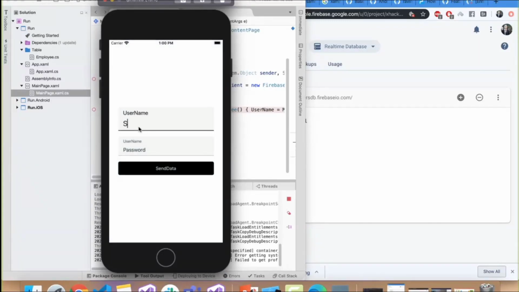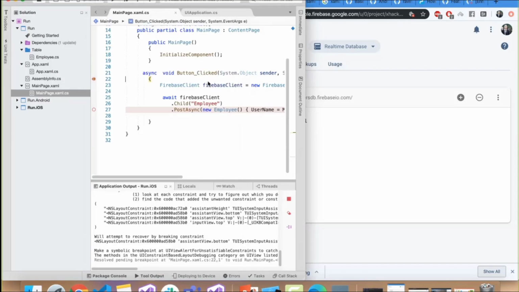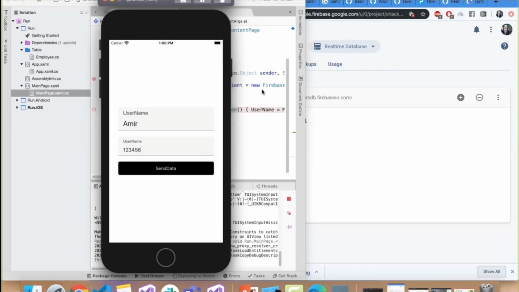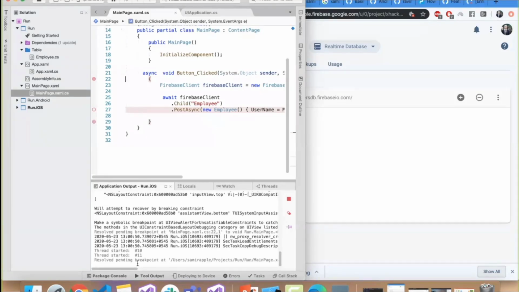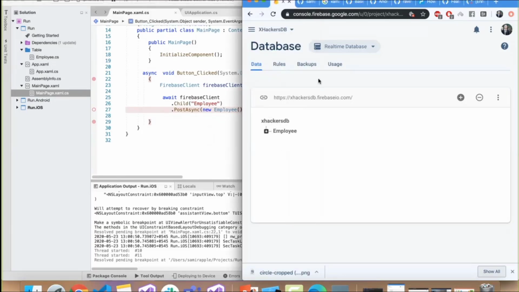Let me send my name, Amir. That's a really good name. Okay, so I'm going to send the data information over here. Now it will do all its magical work and then tell us that your data is now published. I didn't even refresh. Do you see that? Do you see the Amir name with the 123456 password?